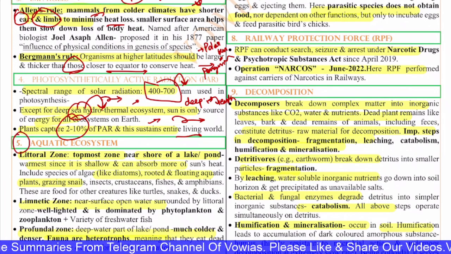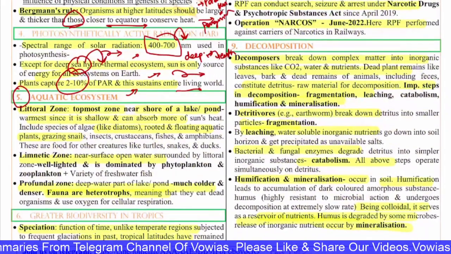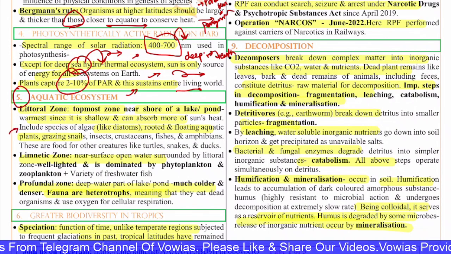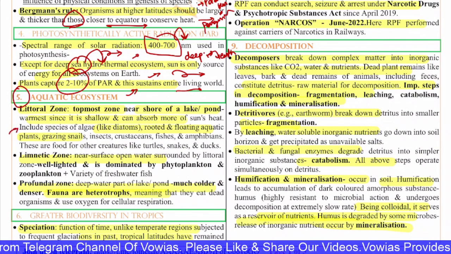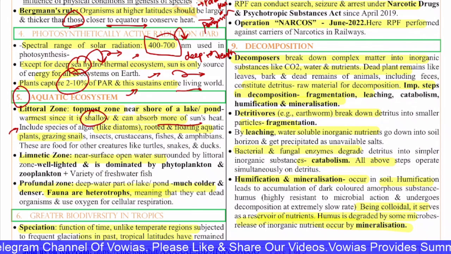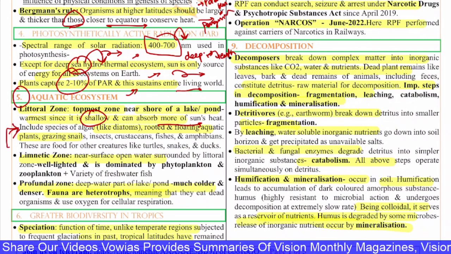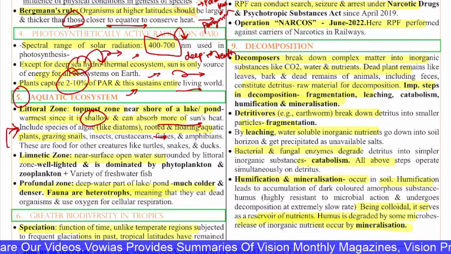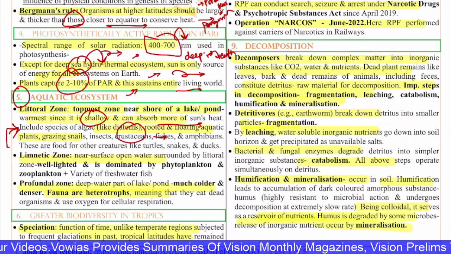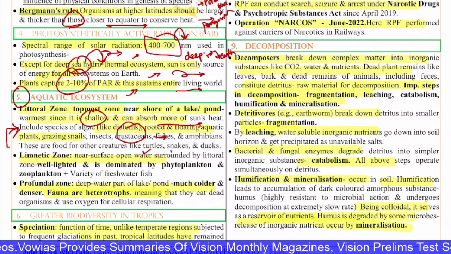Next, the fifth one, this is with regard to the aquatic ecosystem. Aquatic ecosystems, that means the seas and all, have various zones. The first is the littoral zone. The littoral zone is the topmost layer near the shore of a lake or pond, and it is the warmest since it is shallow and can absorb more of the sun's heat. It includes species of algae like diatoms, rooted and floating aquatic plants, grazing snails, insects, crustaceans, amphibians and all. These are the food for other creatures like turtles, snakes, ducks.